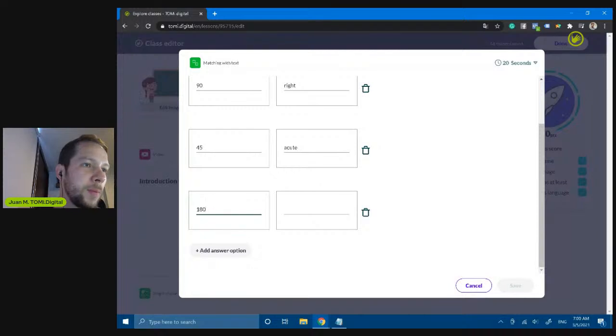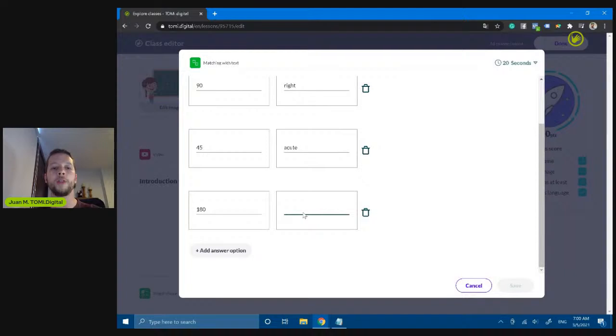Then we have a question from Manishi. Do we have subject topic-wise games for lower grade kids to make it more interesting? Sure. You know, Manishi, we have seen a lot of activities. For example, I'm going to show you the next type of matching, where you can match, for example, images with colors and so on. So actually, it's up to your creativity to create amazing classes. Remember that in the Explore section, you can find classes by topic. So you can just look for it, and you're probably going to find thousands of classes created for kids, like for kindergarten or something like that.